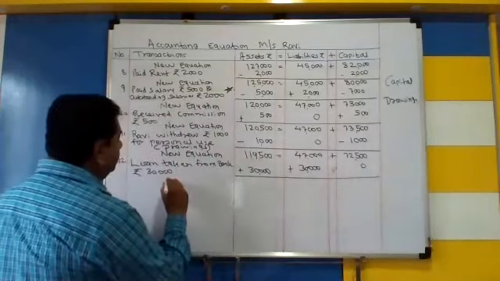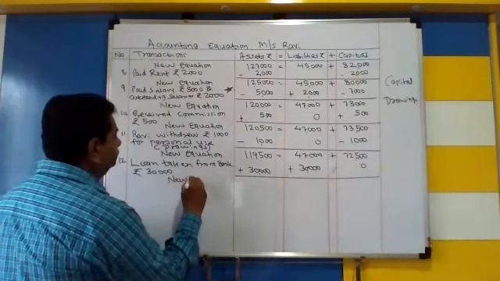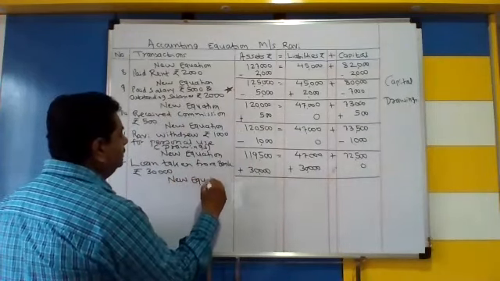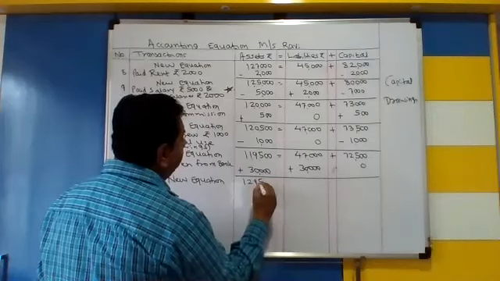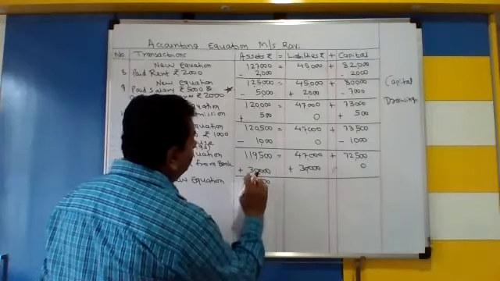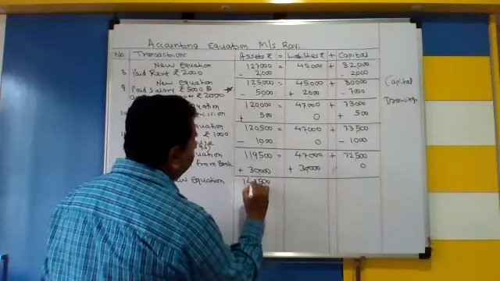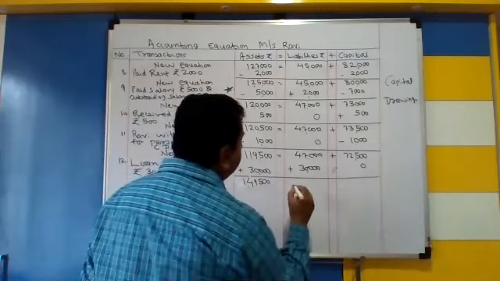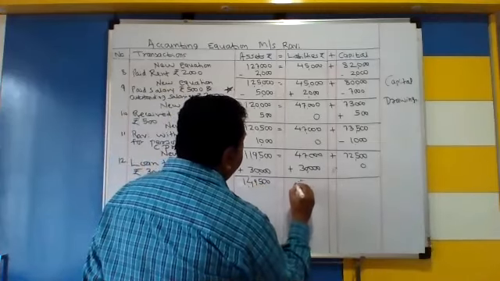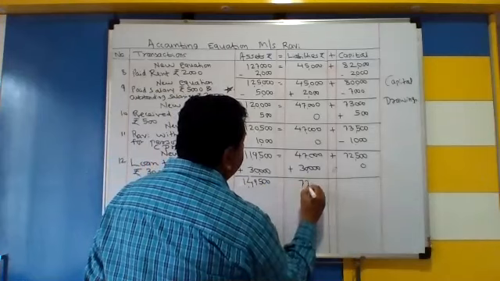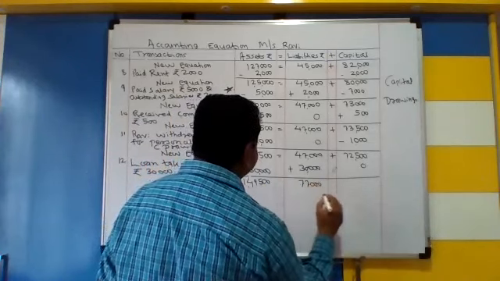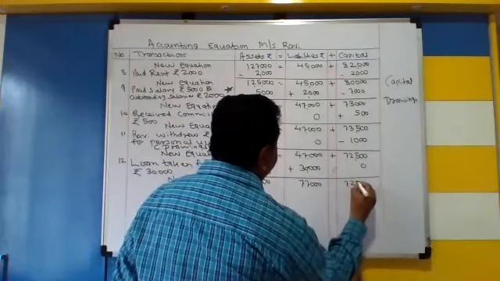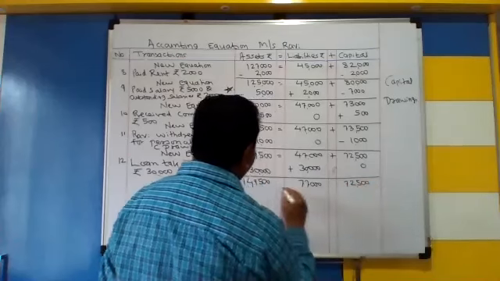Now what is the new equation you are getting? Let's see what the new equation is going to be. The equation is 1,49,500, sorry, 1,49,500 is equal to 77,000 plus 72,500.